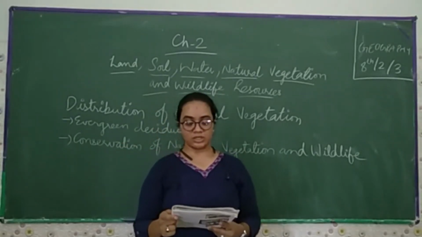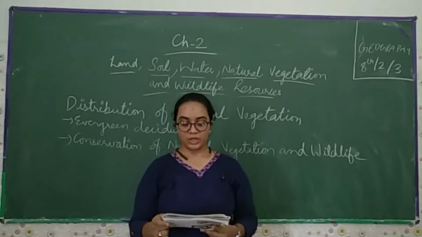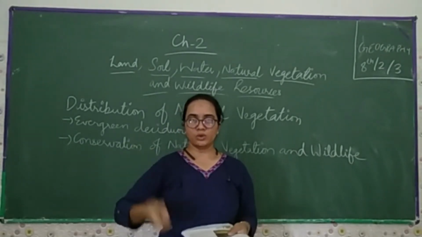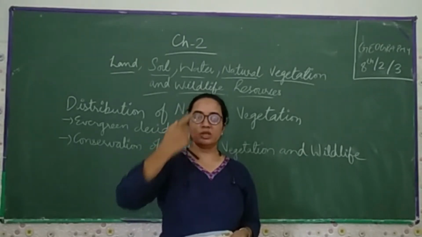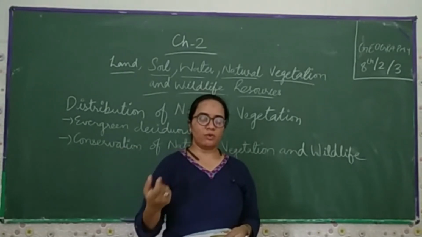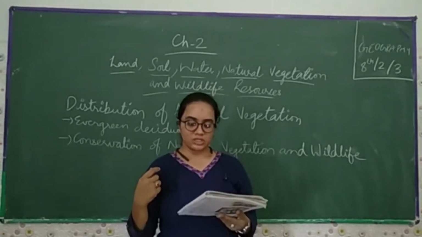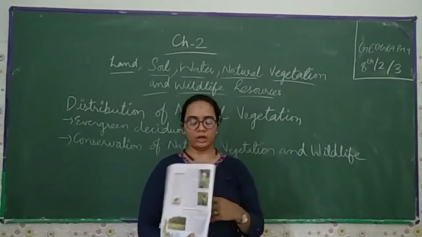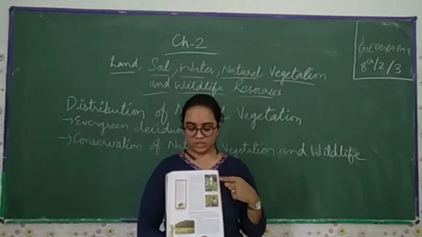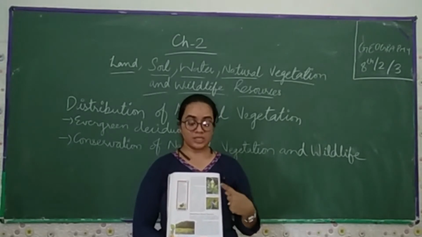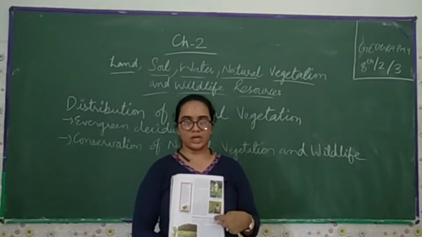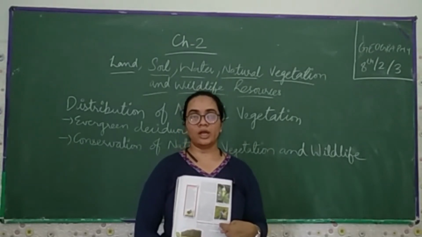This is essential. There are innumerable uses of plants. You can add some more, like the numerous ways we can use plants and trees, what we have to do and what we do not have to do. These are the Brahma Kamal, a medicinal herb. This is the plant you can see, and a blue kingfisher. These are the two pictures which you can see. This is an example of natural resources, and the downside is an example of wildlife resources.